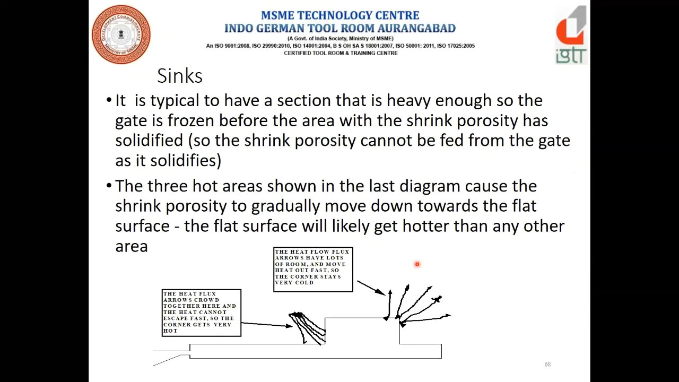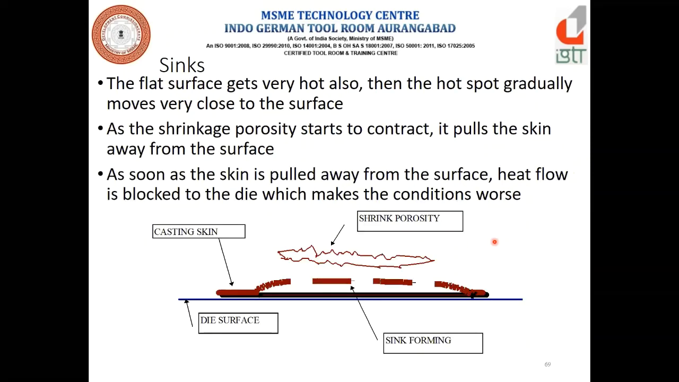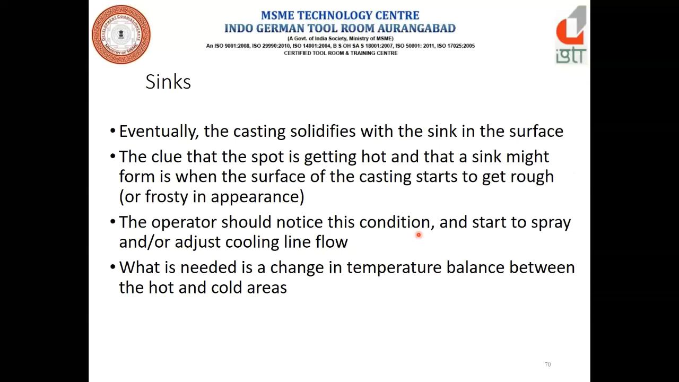It typically happens in a section heavy enough that the gate freezes before the area, causing sink porosity. Here we can see the casting skin, die surface, skin forming, and sink porosity. Eventually, the casting solidifies with the sink in the surface.